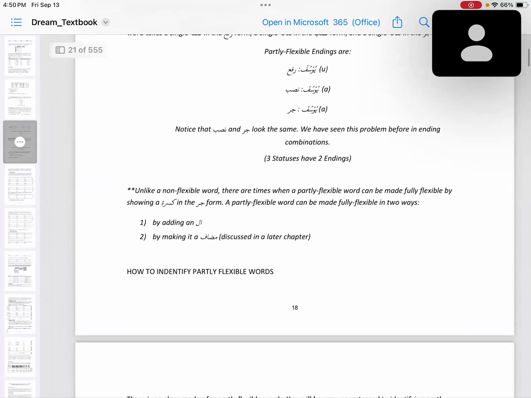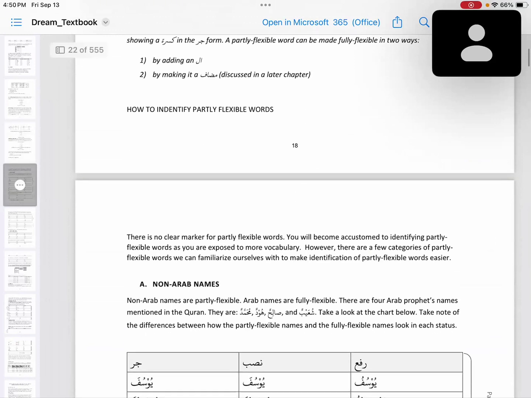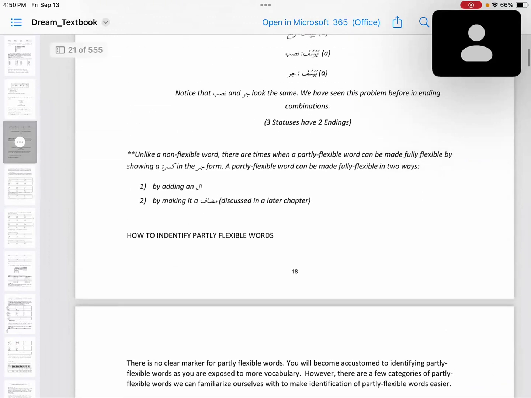But partly flexible words can be changed to have all three visible status. When does that happen? By adding an alif lam, or by making it a mudaf, which we are going to discuss later. Mudaf mudaf ilayh is a fragment we are going to discuss later, inshallah.